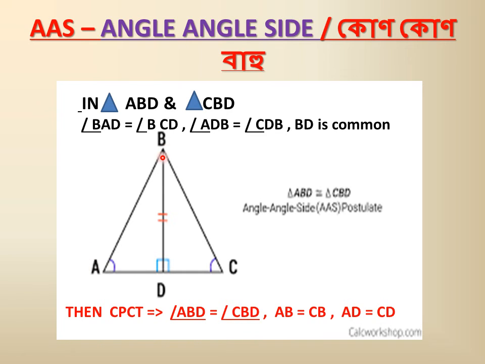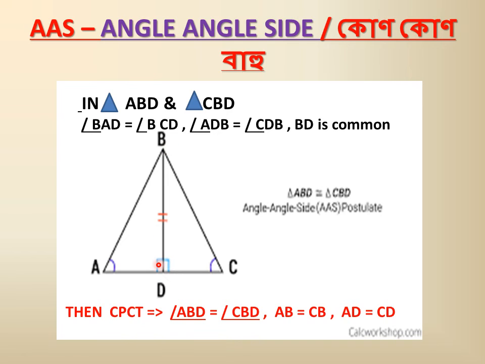From here we drop a perpendicular to this base AC, which is not equal to the other two. So we know that this is 90 degrees and this side is also 90 degrees, which has been marked with blue. After dropping this, we get two triangles: one triangle is ABD and the other is BDC. Now you see BD is common.